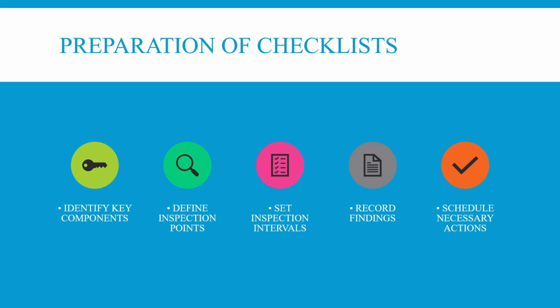Preparation of the checklist. We need to identify the key components where a fault may occur. After doing that, we need to define the inspection points on the component in order to identify the fault. And we need to set an inspection interval in order to find the fault in a regular manner.